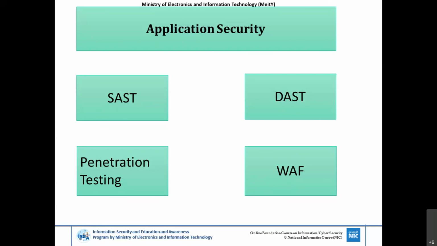WAF team, what does it do? It tries to prevent attacks on our machine directly. Consider you have a SQL injection vulnerability. The attacker is trying to attack through the WAF and the application is behind the WAF. WAF is the web application firewall. Here the WAF stops application layer attacks. It performs SQL injection stopping and XSS stopping, and the common vulnerabilities reported earlier are all stopped by the WAF.